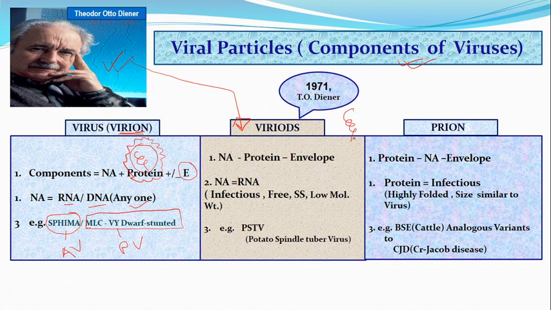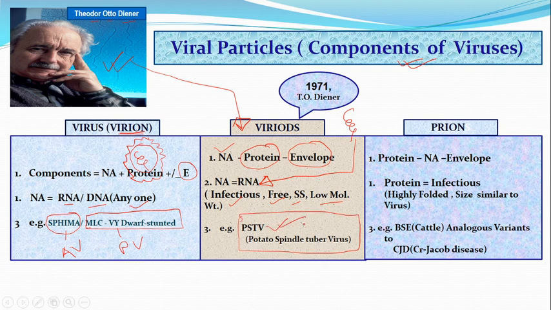There is no protein, there is no envelope, only nucleic acid as RNA, and this RNA is infectious. It will cause disease. It is free RNA, single stranded RNA having low molecular weight. And the first disease caused by viroid was in potato, that is potato spindle tuber disease.